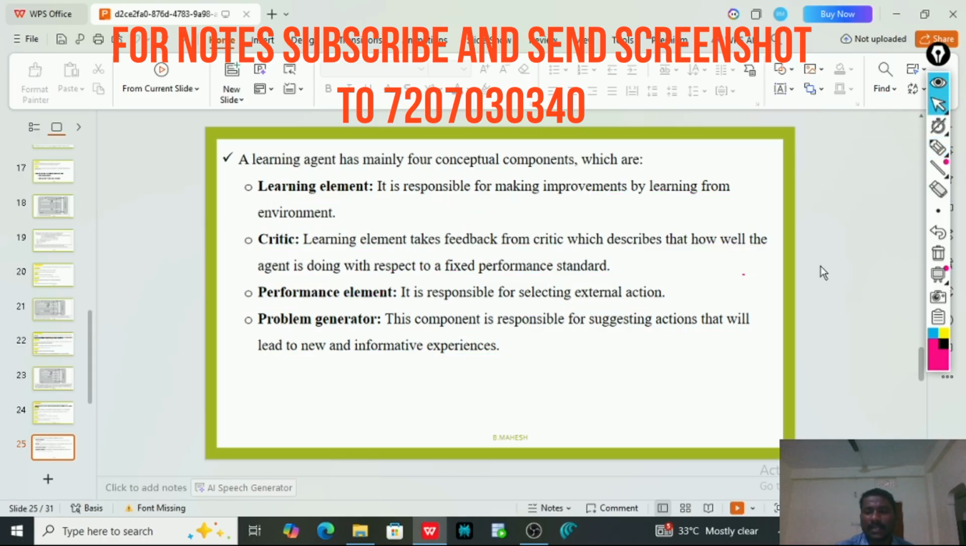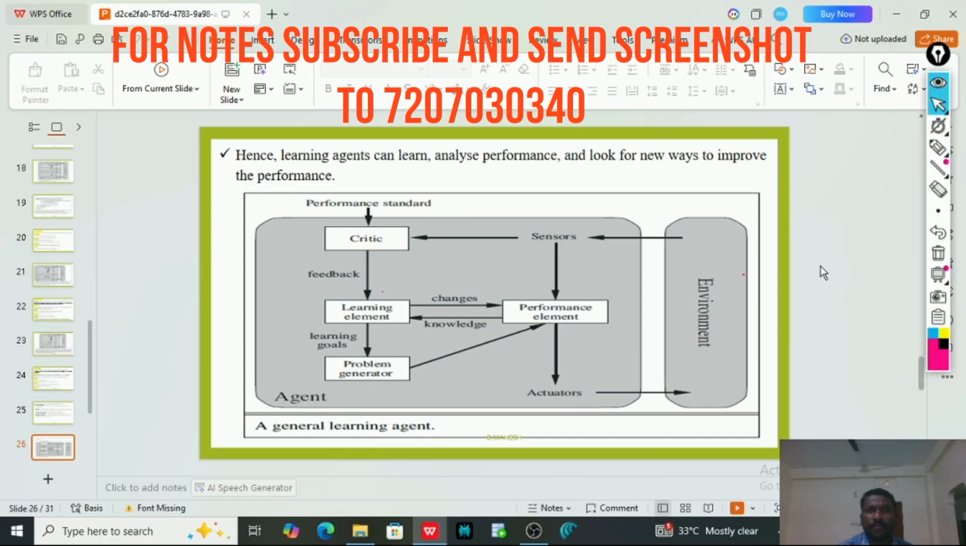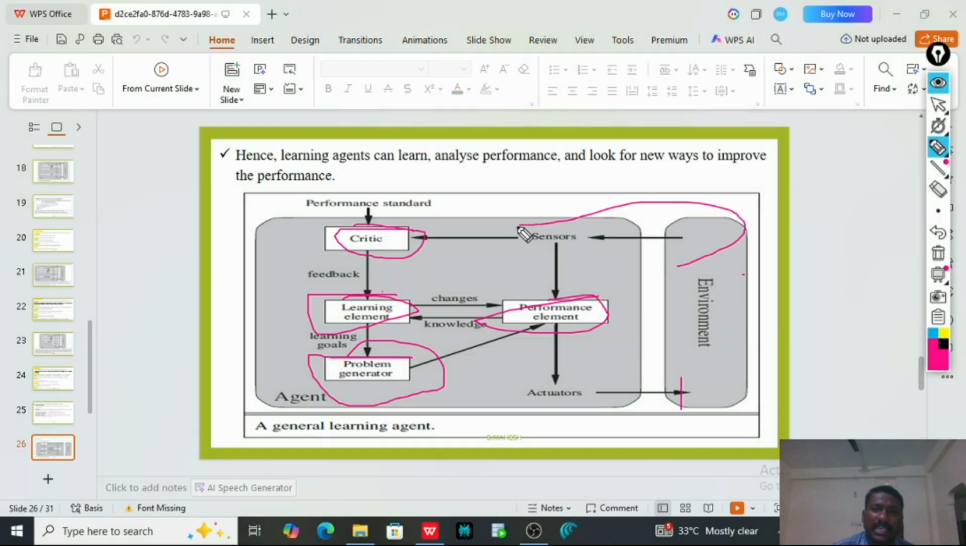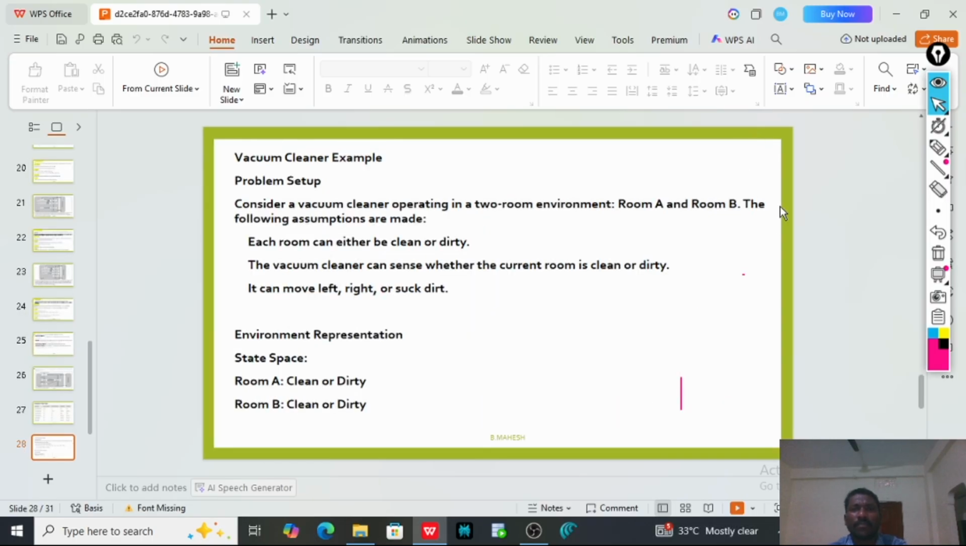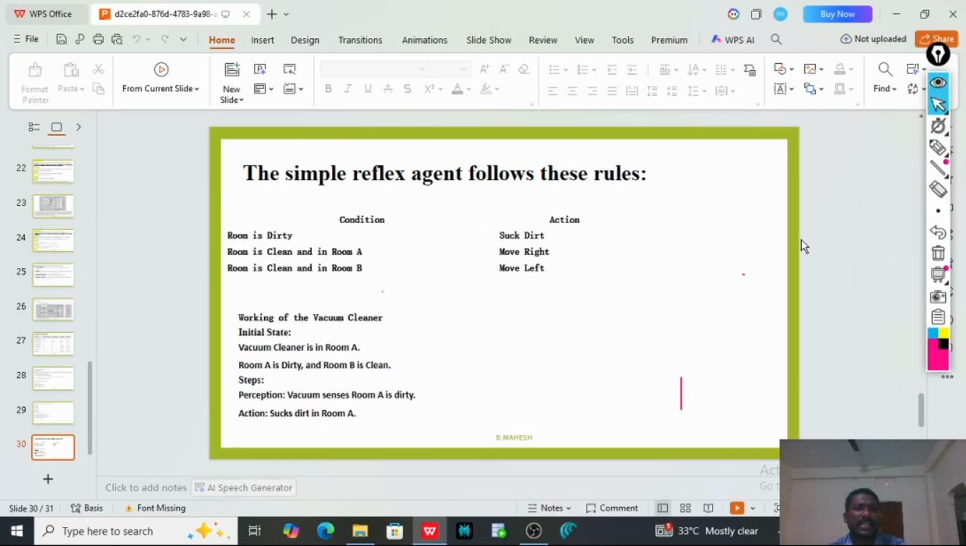So we will see the schematic diagram for learning agent. So this is the schematic diagram for learning agent. Here we can see four components: one is performance element, one is critic, and learning element, and problem generator. Which will perform actions on the environment by sensing the knowledge from the environment. So here you can see the comparison of all these types, and a vacuum cleaner example.